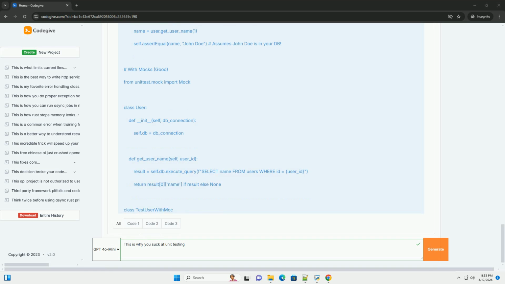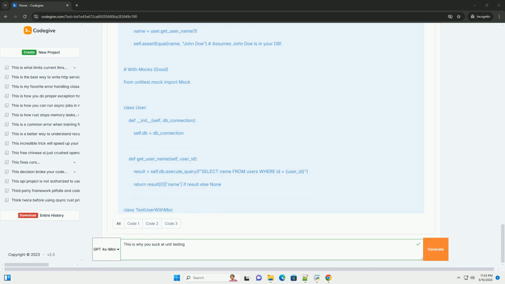Mocks versus stubs: understand the difference. Stubs provide canned responses for dependencies. They're simple replacements, used primarily to provide data the unit needs. Mocks are more sophisticated. They allow you to verify that interactions with dependencies occur as expected. Example: a method was called with specific arguments. Mocks are used to check behavior.